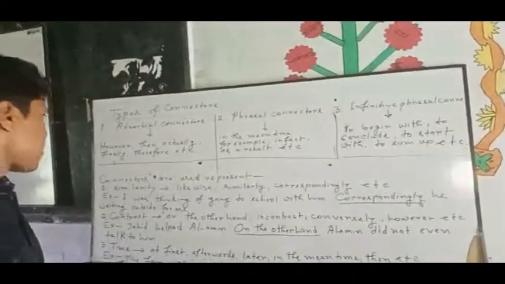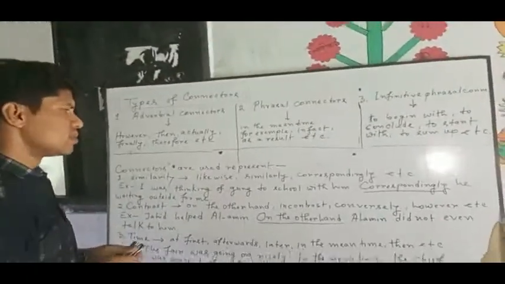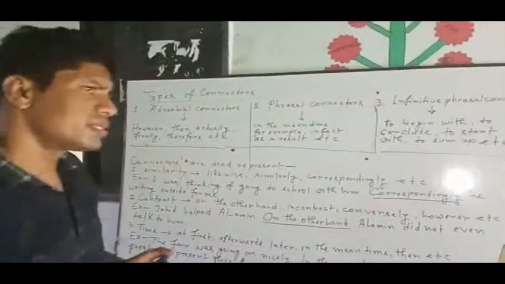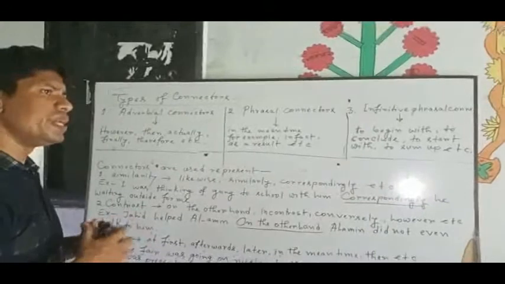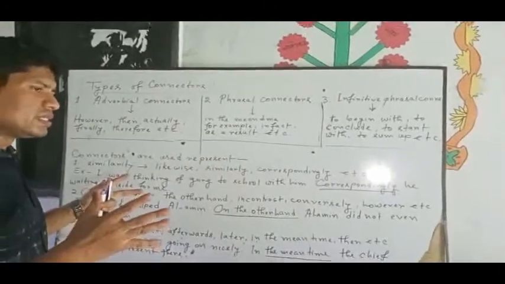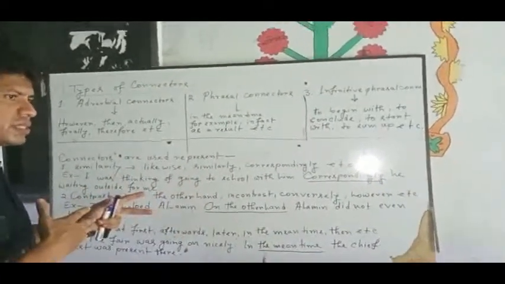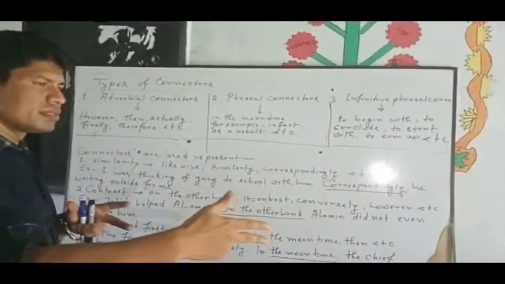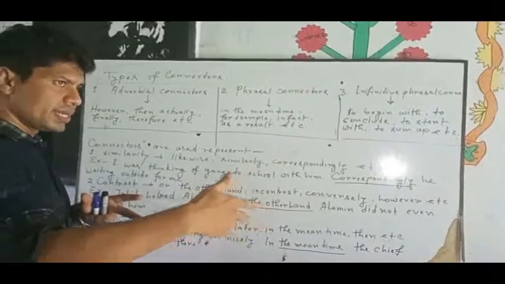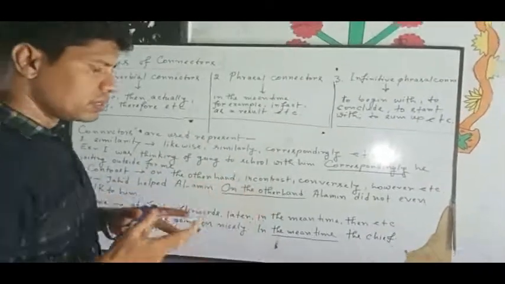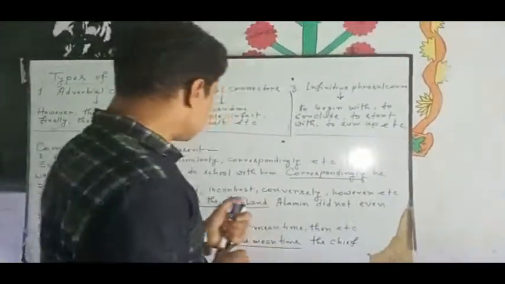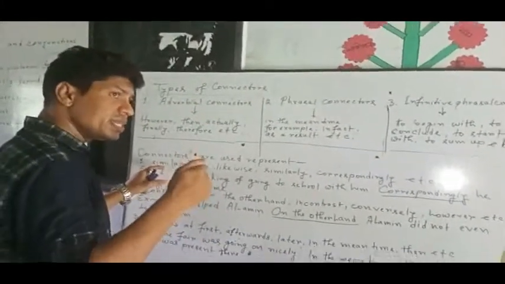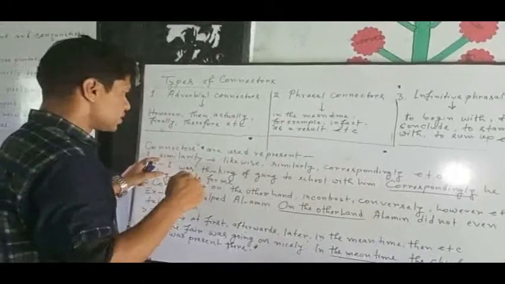My dear students, now as I told you, connectors are here to maintain the relation, the connection between one sentence and another sentence. Okay.